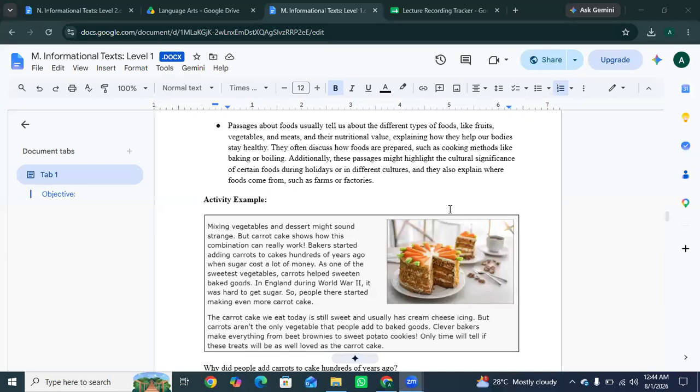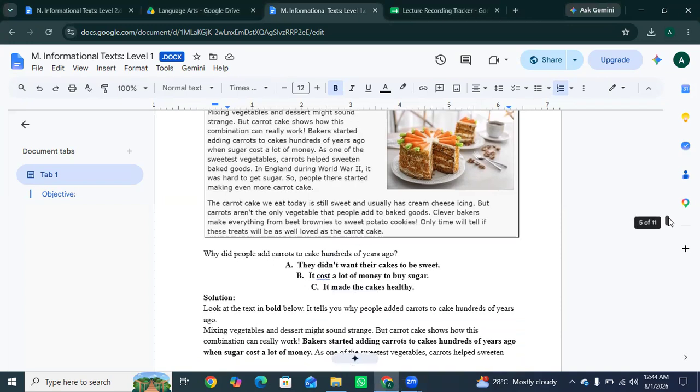Okay, so basically, the food passage teaches us about different kinds of food, healthy eating, vitamins and minerals, how food is prepared, where food comes from, and why different foods are important. Okay, so why did people add carrots to cake hundreds of years ago?